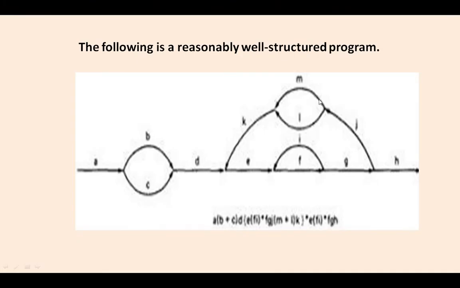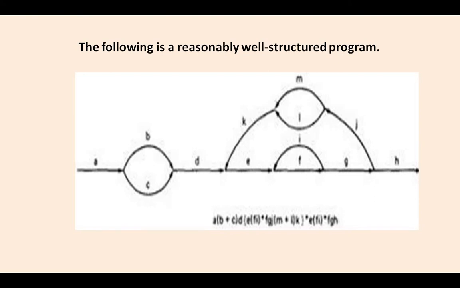Here only two things are in parallel. One is M and L, and the other is B and C. M plus L and B plus C are parallel. All the remaining are serial to each other, so that's why we have used the multiplication symbol here. So this is one example of showing a well structured program.